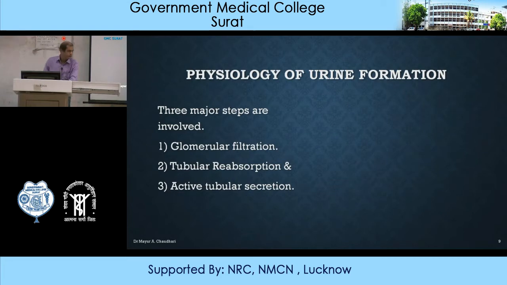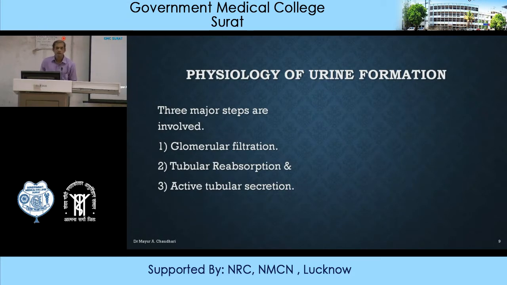In glomerular filtration, the majority of the filtrate is filtered out from the glomerulus. In tubular reabsorption, whatever is filtered out during glomerular filtration is again reabsorbed. And third is active tubular secretion.